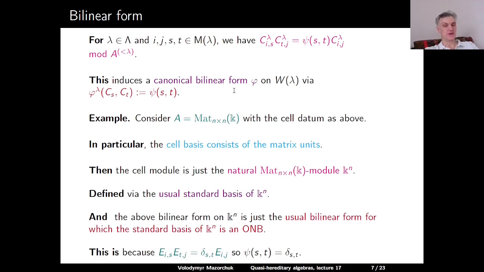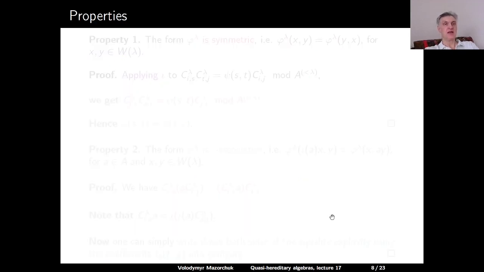So this follows from the fact that if we take two matrix units e_{i,s} and e_{t,j}, then the outcome is e_{i,j} with a coefficient δ_{s,t}. So our ψ(s, t) is equal to δ_{s,t}. That's a Kronecker symbol delta, which gives us exactly that the standard basis of the cell module is an orthonormal basis. Here are some properties of the cell modules and the corresponding bilinear form.